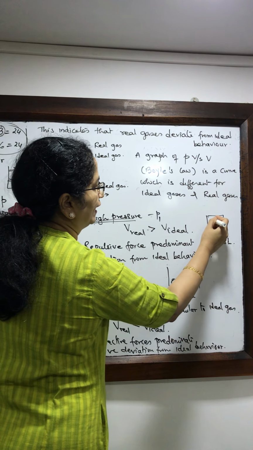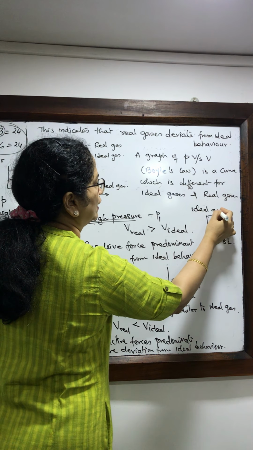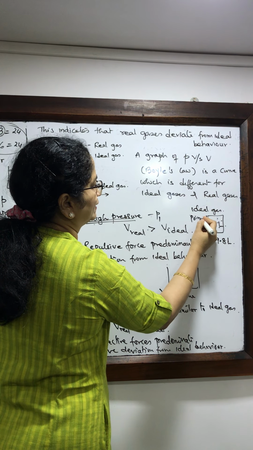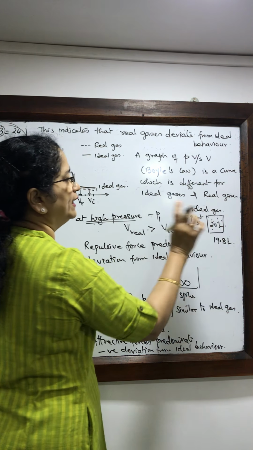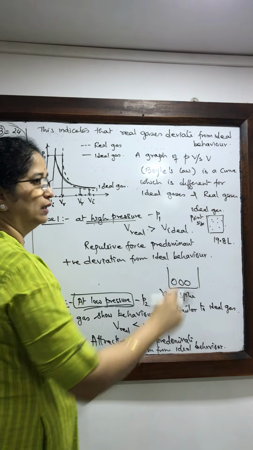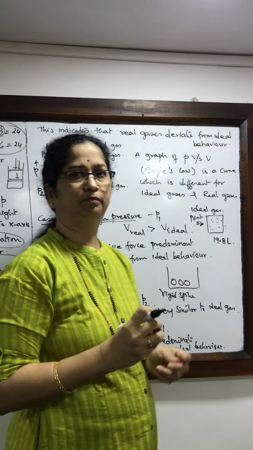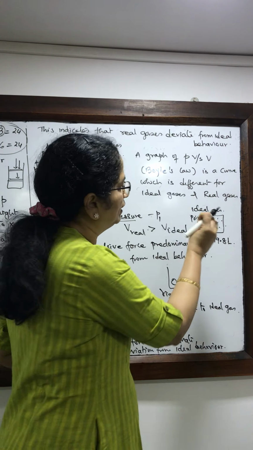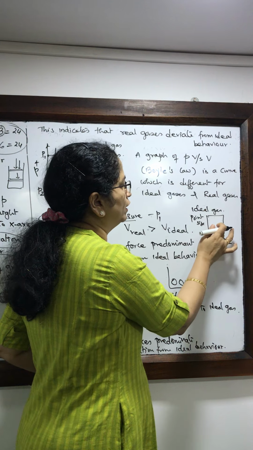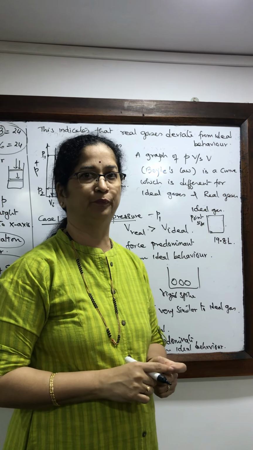Whereas in the case of ideal gases, the molecules are point size. Their size is very, very small as compared to the volume of the container. So if we collect all these molecules of ideal gas and put them in some place, then the space occupied by all these molecules would be negligible as compared to the volume of the container.